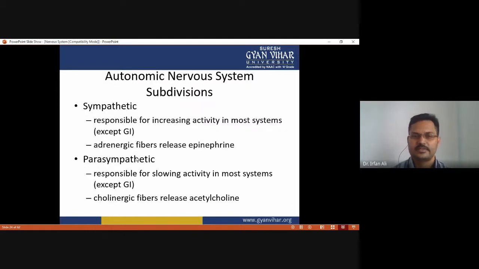The autonomic nervous system is divided into two parts: the sympathetic nervous system and the parasympathetic nervous system. The sympathetic nervous system is responsible for increasing activity in most of the systems except the gastrointestinal tract, and adrenergic fibers release epinephrine, which is part of the sympathetic nervous system. The parasympathetic nervous system is responsible for slowing activity in most of the systems except the gastrointestinal tract, and cholinergic fibers release acetylcholine, which is part of the parasympathetic nervous system.